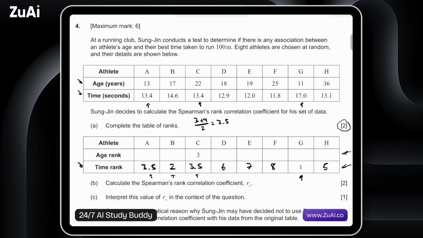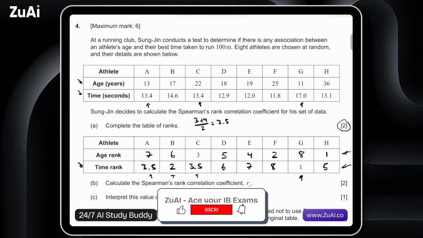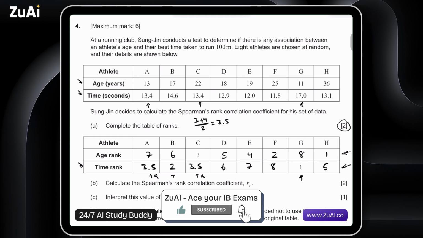Okay, so for ranking these from longest time to shortest, let's rank the age from oldest to youngest as well. So this would be the oldest person right here, and this would be the 2nd oldest, 3rd oldest is already given, then we have the 4th oldest, the 5th oldest, 6th oldest, 7th, and the 8th. Okay. So a little strange that it's only 2 marks. Usually there's 1 mark per column and then 1 mark for recognition that there is some kind of tie here.